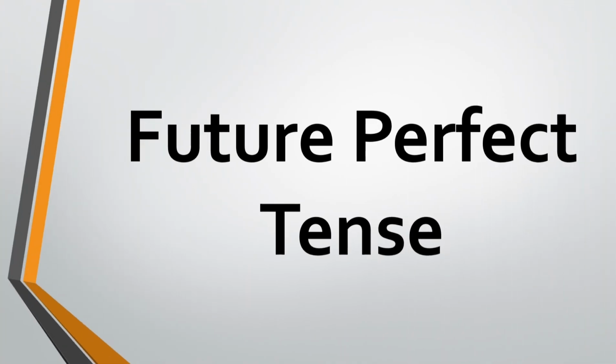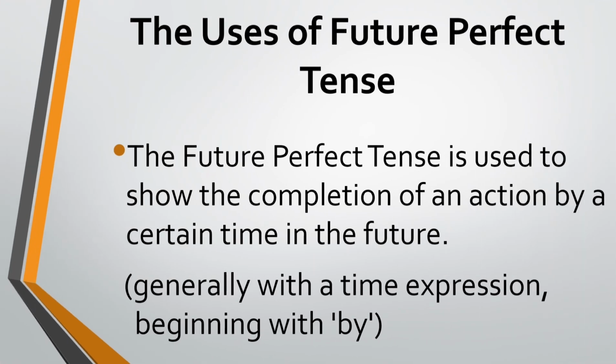Now, students, let's understand future perfect tense. The future perfect tense is used to talk about actions that will be completed by a certain future time. Such actions may have started or will start in future but will end at a certain point of time in future, generally with a time expression beginning with by. For example, by then, by next week, or by the 10th of next month, and so on.